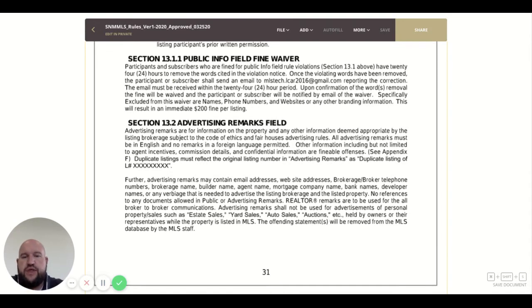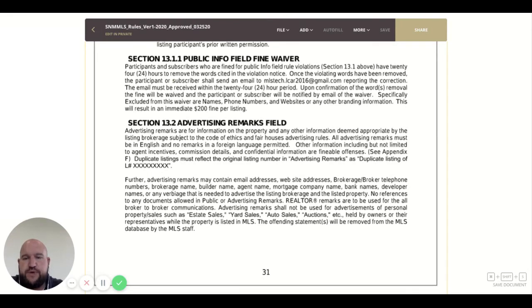Now we're going to talk about the other fields. We're going to talk about the advertising remarks field. Advertising remarks are for the information on the property and any other information deemed appropriate by the listing brokerage, subject to the Code of Ethics and Fair Housing advertising rules. Make sure you're following fair housing at all times while doing advertising. That should be a no-brainer.